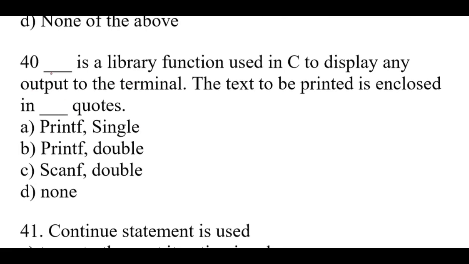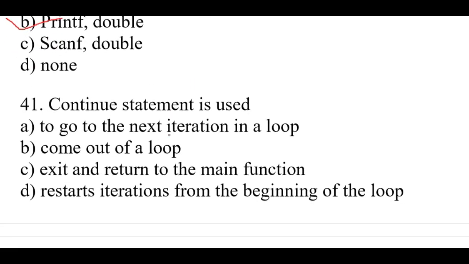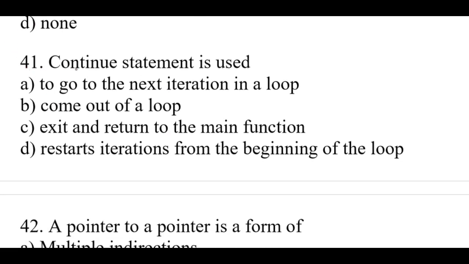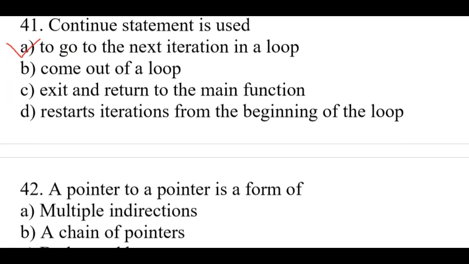Question number 40. Dash is a library function used in C to display any output to the terminal. The text to be printed is enclosed in dash quotes. Right option is B. printf, double. Question number 41. Continue statement is used. Right option is A. To go to the next iteration in a loop.